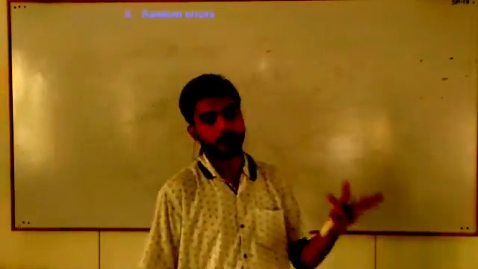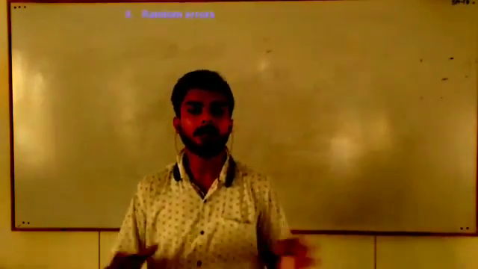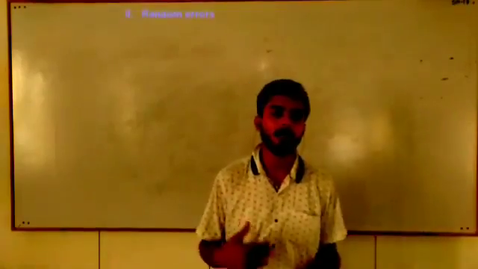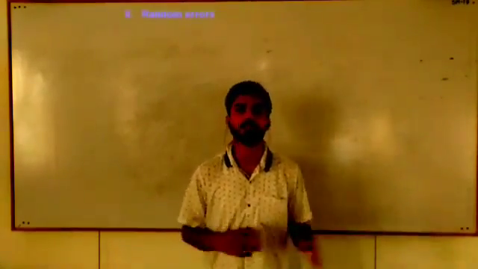Now students, next, random error. We will discuss random error. We have 2 types of error. Number 1 is systematic error and number 2 is random error. Students, the word random is just the opposite of systematic. In random errors, errors may occur either in the positive or in the negative direction. Error may occur in both directions.